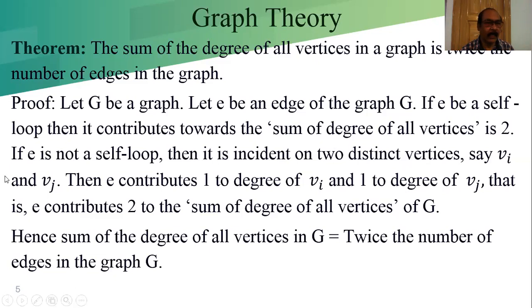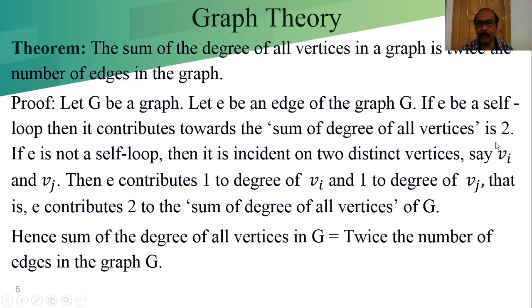Suppose Vi and Vj are the 2 distinct vertices of the edge E. Then edge E contributes 1 degree to Vi and 1 degree to Vj. That means each and every edge contributes 2 degrees, 1 degree to one end vertex and 1 degree to the other end vertex, except for the self loop.